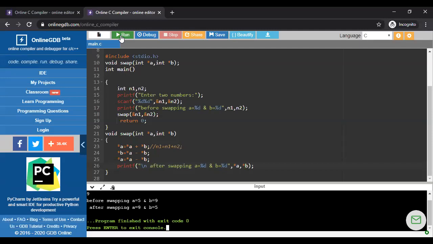So differentiate করতে পারবে call by value and call by reference, because this is a very common question. Difference between call by value and call by reference. So is there any question? Any of you? Do you have any question regarding this program or regarding the previous program? Any problem?